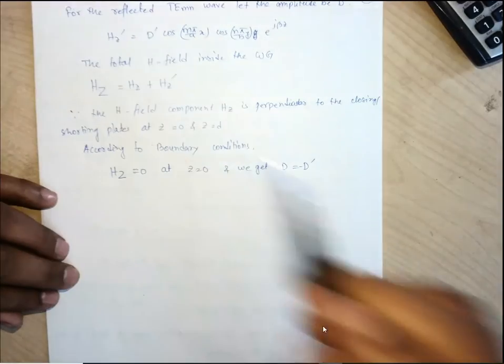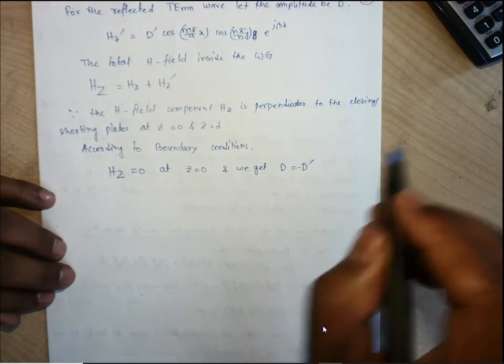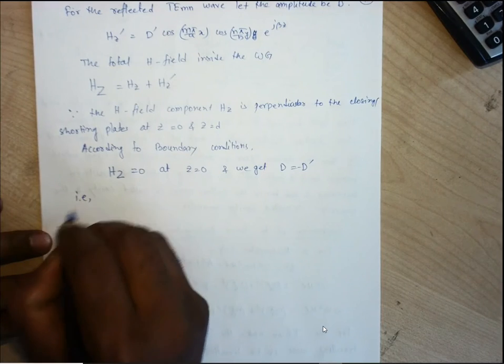It is D prime, the previous one is non-prime. So therefore we can write